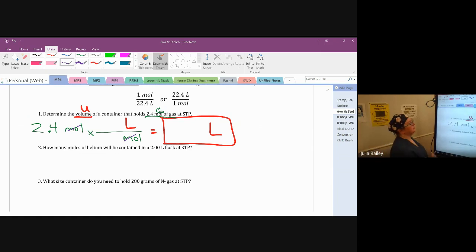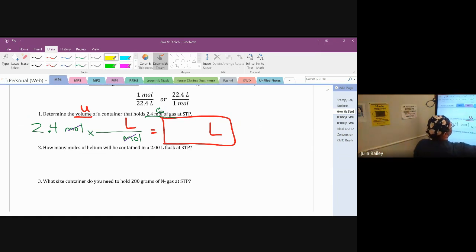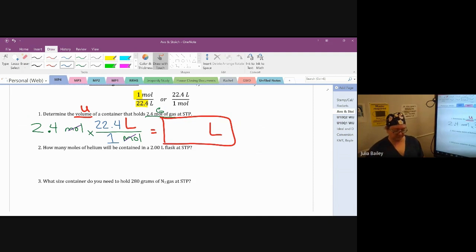We're converting it to liters. The conversion factor that we use here is 1 mole for 22.4 liters. So I'm going to use 1 mole in my fraction and 22.4 liters in my fraction. If I go ahead and do the math here, in your calculator, this is just 2.4 times 22.4. It comes out to 53.76 liters. And that's it. That's all there is to it. That's not so bad, right?